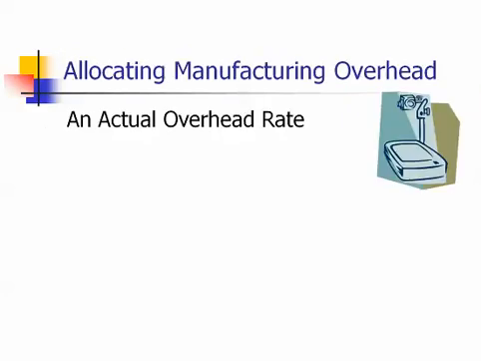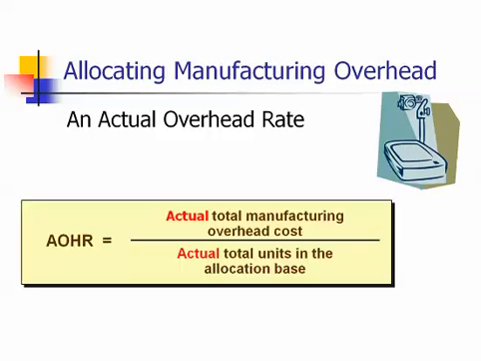If we weren't concerned with product pricing in bidding on new jobs or in preparing interim financial reports, we could allocate overhead on the basis of an actual overhead rate. That is, at year end, we could calculate an actual overhead rate based on actual overhead costs and actual activity levels. Nonetheless, due to the nature of indirect costs, this still would not ensure completely accurate or true job costing. By the very nature of indirect costs, all we can do is allocate or assign them to jobs. We will never know the true cost of a product or a job.